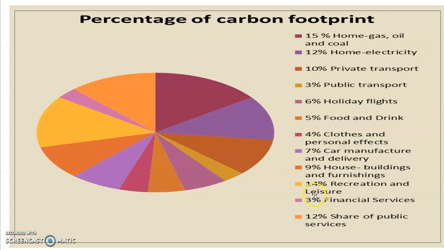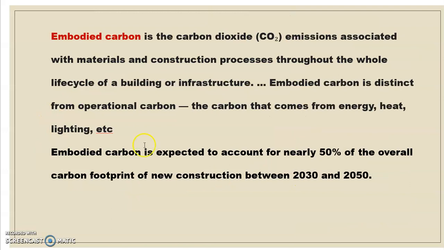Whereas 14% is contributed by the infrastructure and buildings made on the earth, and 12% is shared by public services. So you can see that these elements are contributing more carbon footprints, that is our home, use of electric appliances, and mainly transportation. So we are coming one by one.